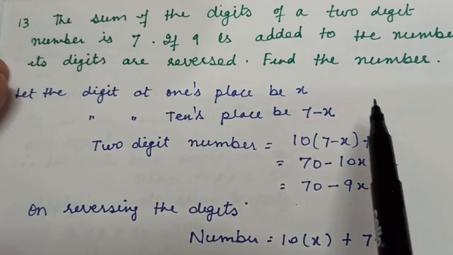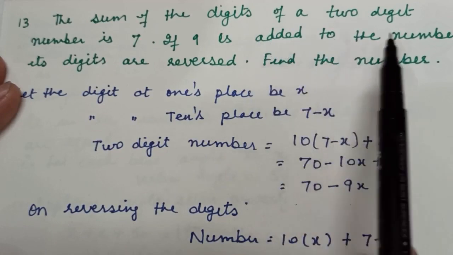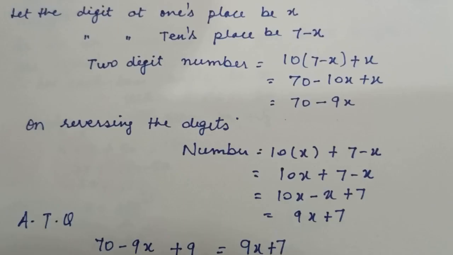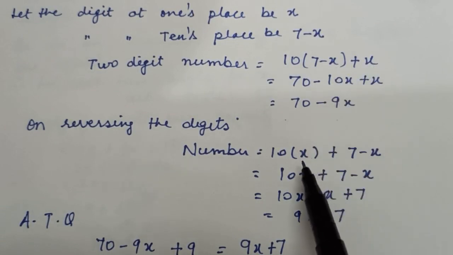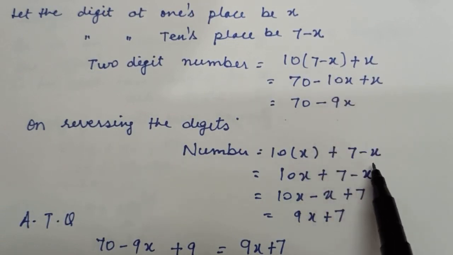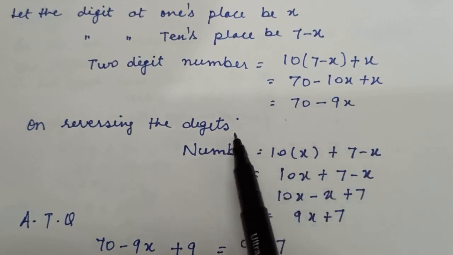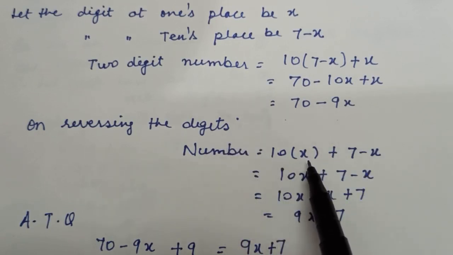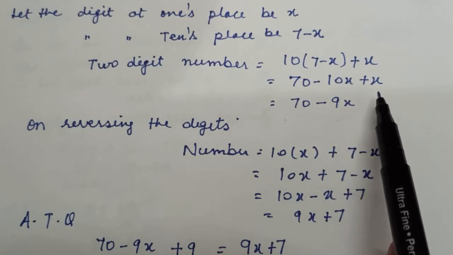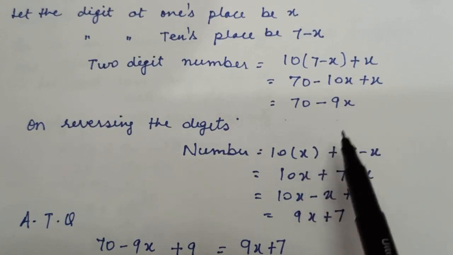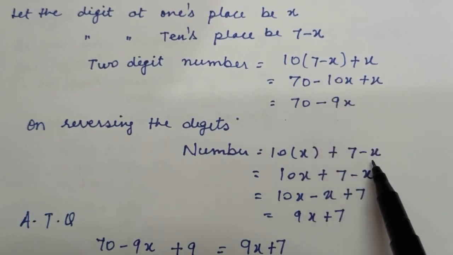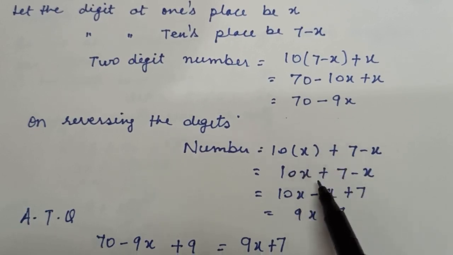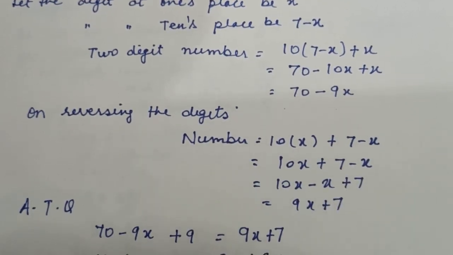Then we have, if 9 is added to the number, its digits are reversed. Reversing the digits means the digit at ones place will go to tens place and the digit at tens place will come to ones place. So when we reverse the digits, the number becomes 10 into x, where x was earlier the ones digit and now we are writing it at tens place, and tens place earlier was 7 minus x, now we are writing it at ones place. When we solve 10 into x plus 7 minus x, we get 9x plus 7.